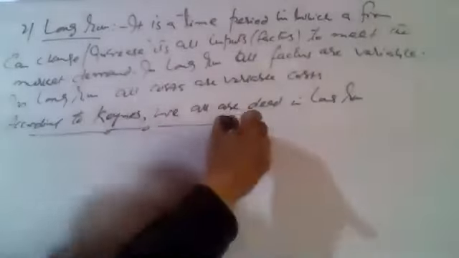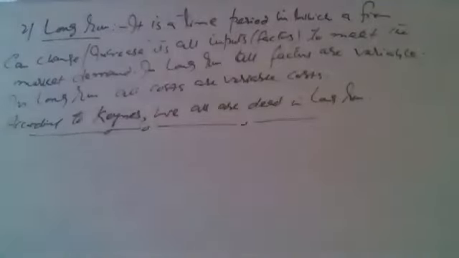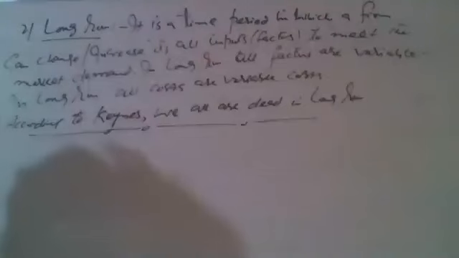So we have to put the view before you that Keynes does not agree with the long run, but long run is a time period in which a firm can change all its inputs. All inputs are variable inputs. There is no input fixed, so all costs are variable costs. So this is all about the short run and long run. I hope that you understand this topic.